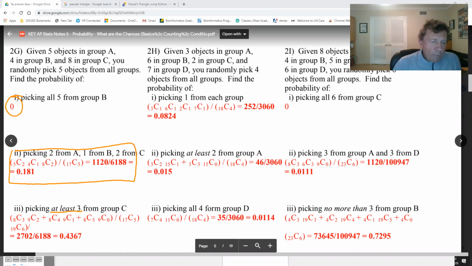You're going to pick 5 objects, so picking at least 3 means 3 or 4 or 5. And your denominator is going to be 17 choose 5 times 19 choose 6.